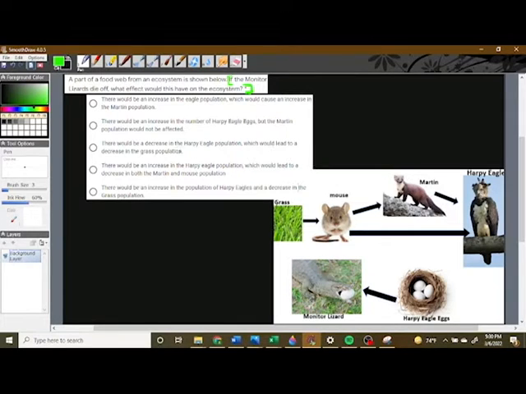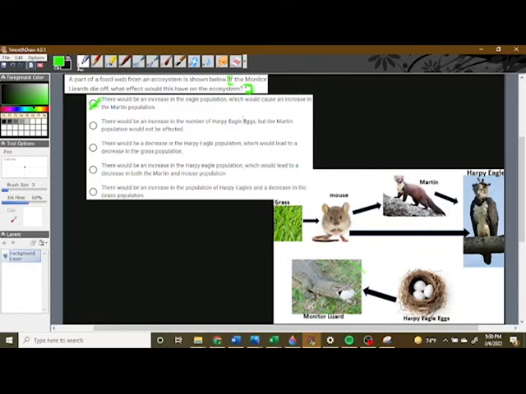If the monitor lizards, as it says, die off, well, what's going to happen? Certainly they're not going to be eating these harpy eagle eggs. Let's go through these one by one. It says there would be an increase in the eagle population. I agree with that because there's going to be more eagles hatching because they're not being eaten, which would cause an increase in the marten population. Well, I don't agree with that because if there's more eagles, they're going to eat more of these martens. So that first part sounded good, but that second part made it incorrect. So that's not right. Let's go to the next one.